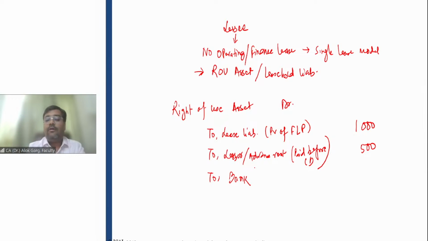Bank or cash for what? For initial direct cost. This initial direct cost paid by the lessee will also be capitalized in the right of use asset.